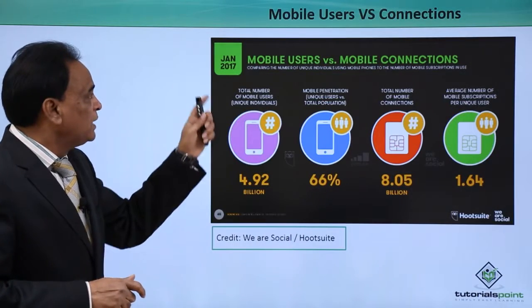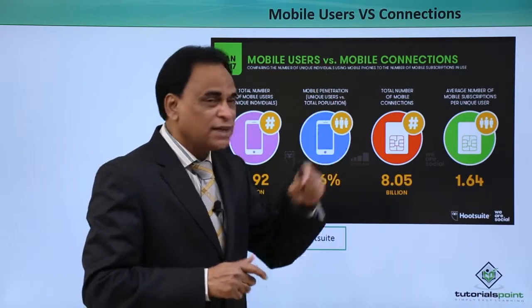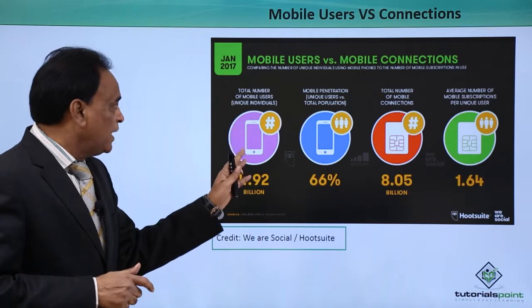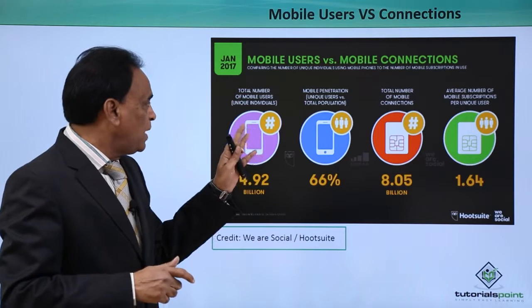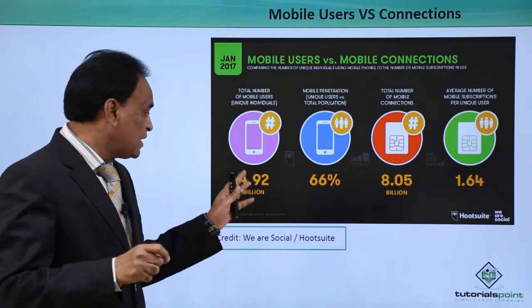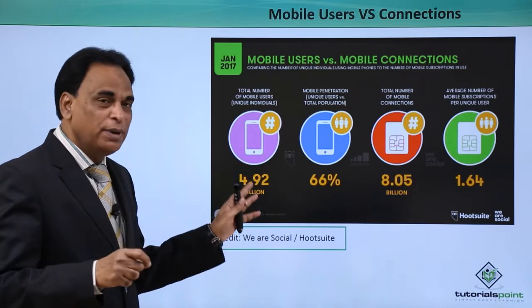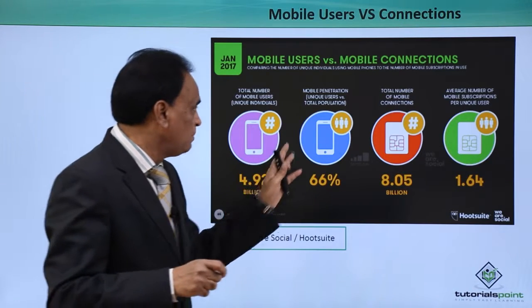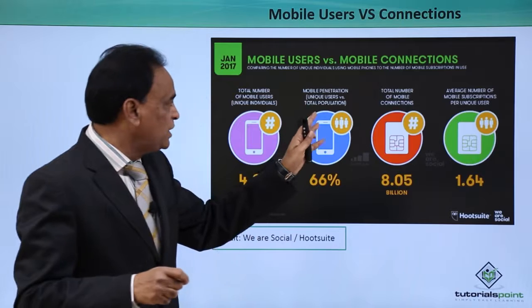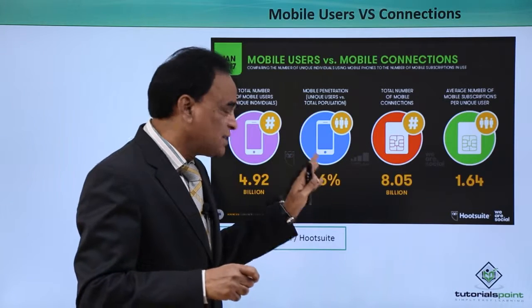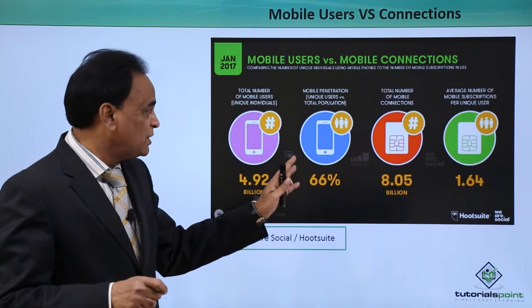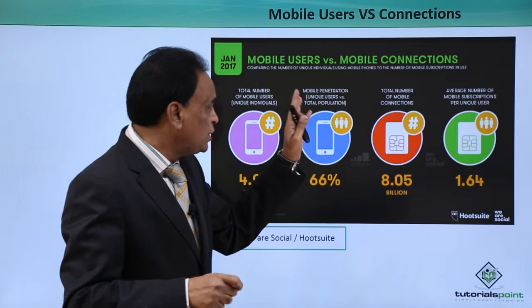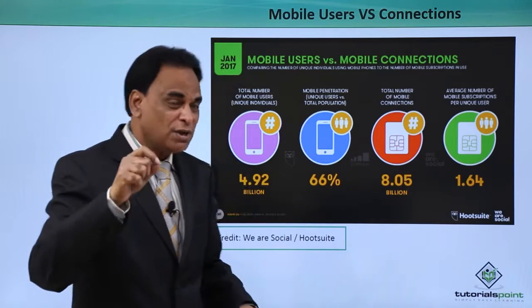Now we have got the mobile users versus mobile connections. In the first part, the total number of mobile users, unique individuals, is 4.92 billion. It's a big number. Mobile penetration, unique users versus the total population, is 66%.